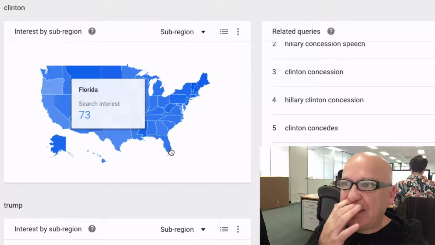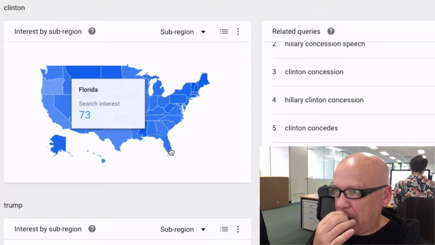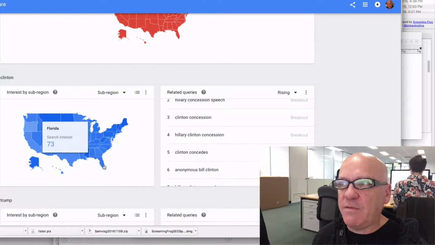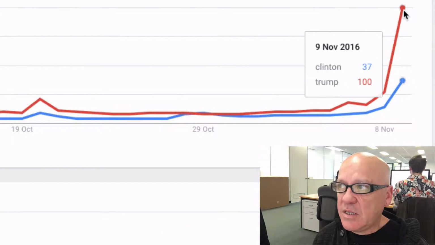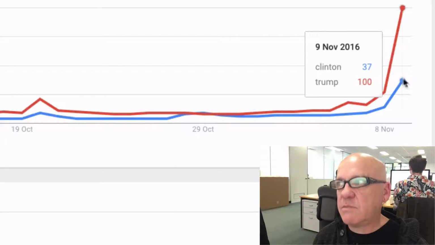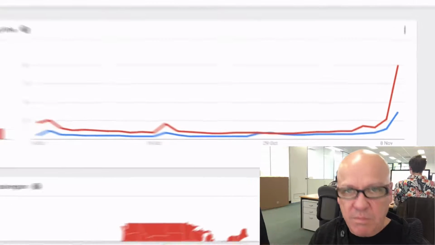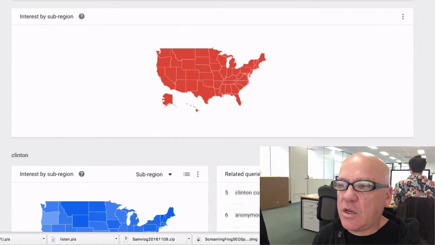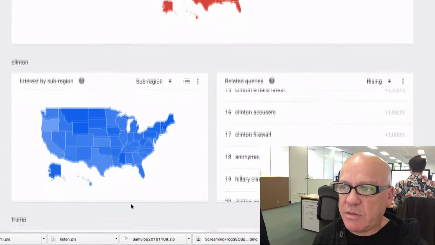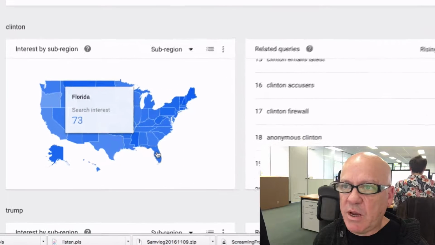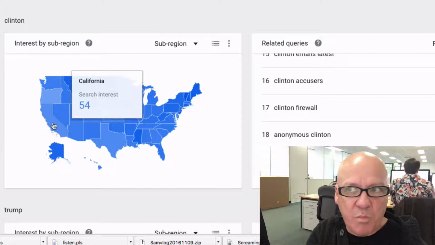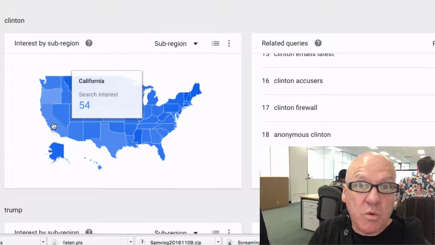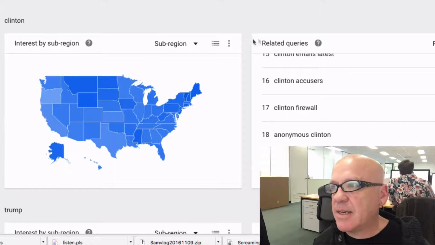So it's hard to know, because all of these things are relative. These are all relative volumes, right? So this up here is 100, and then this is basically a relative volume to 100. So it's not like you can get these states where it's 73, and it's just comparing volume against the states. So if a state is more populous, it might have more search volume, if that makes sense.